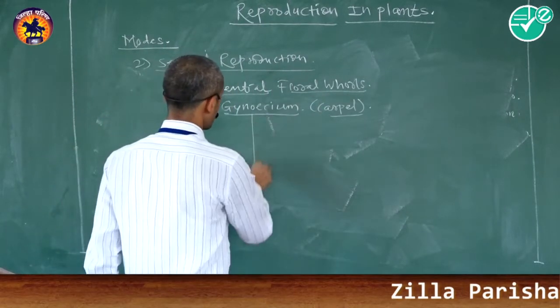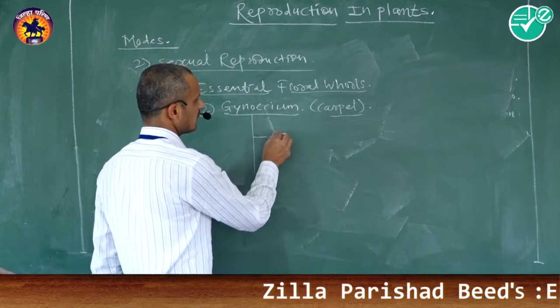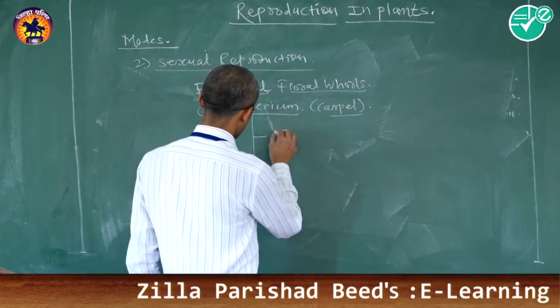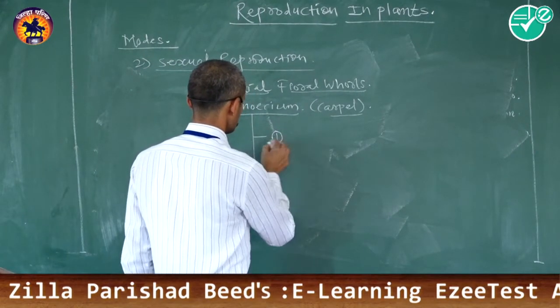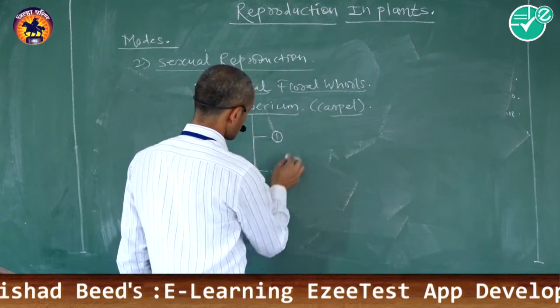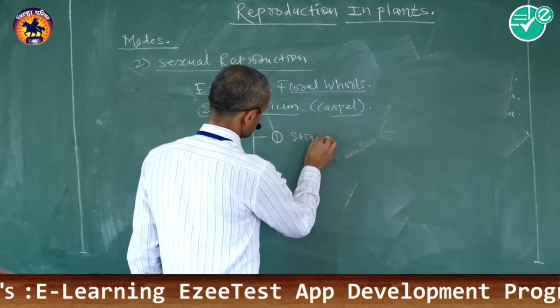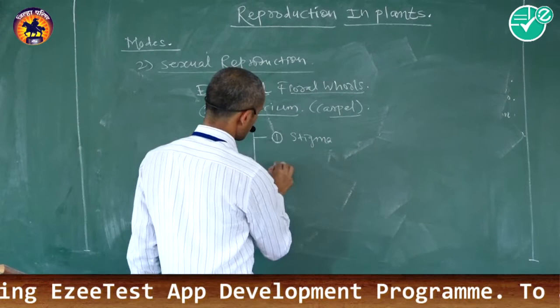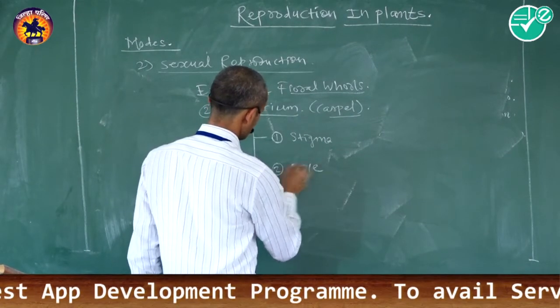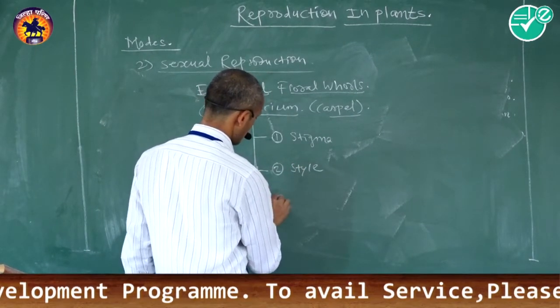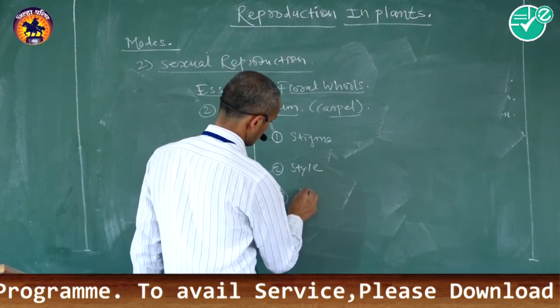Also, these carpels consist of three parts. The first one is stigma, the second part is called style, and the third part is called ovary.